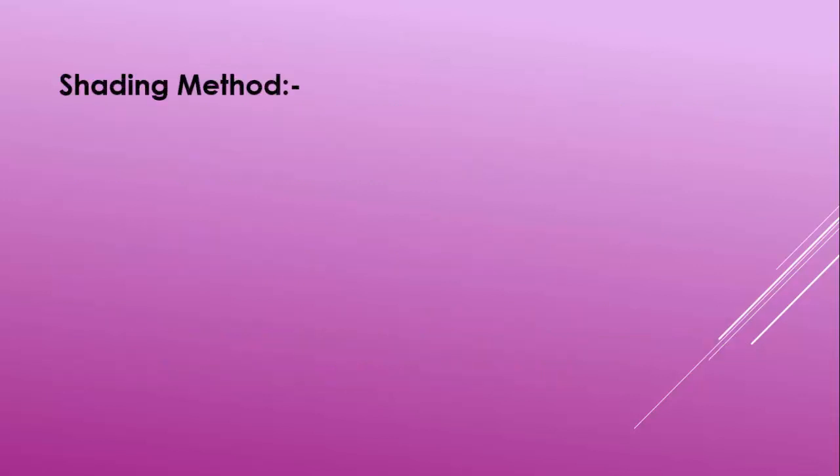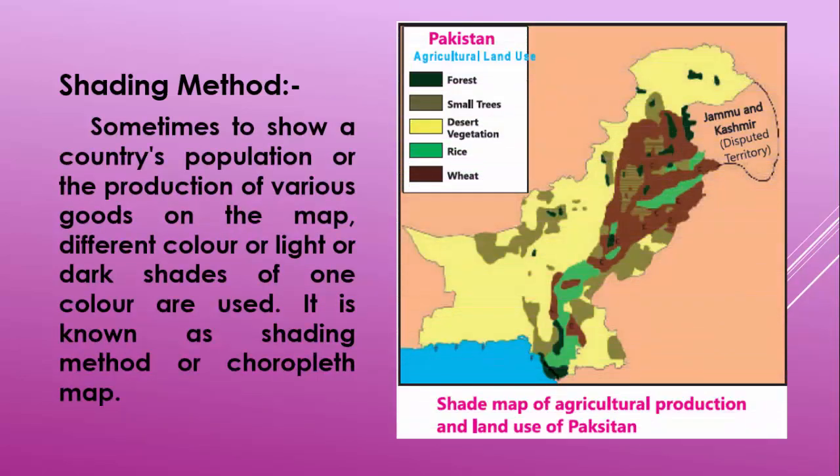The next type of map in distribution is shade map or shading method. Here in front of you, map of Pakistan is there, which is going to show us agricultural land use, and different colors are going to show different type of things.